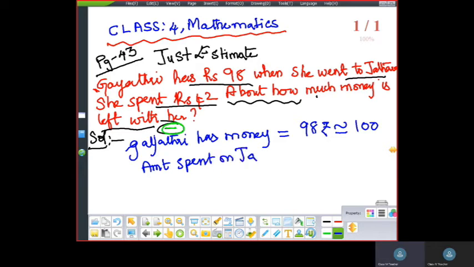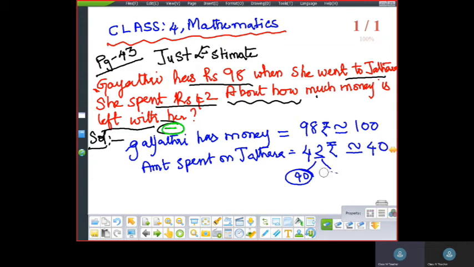Second step, amount spent on the Jatara. How much did she spend? 42 rupees. Now let us round off to the nearest 10. 42 lies between 40 and 50. 2 is rounded off to the smaller side. What is the smaller side? 40. So 42 is nearest to 40. Got it, children?